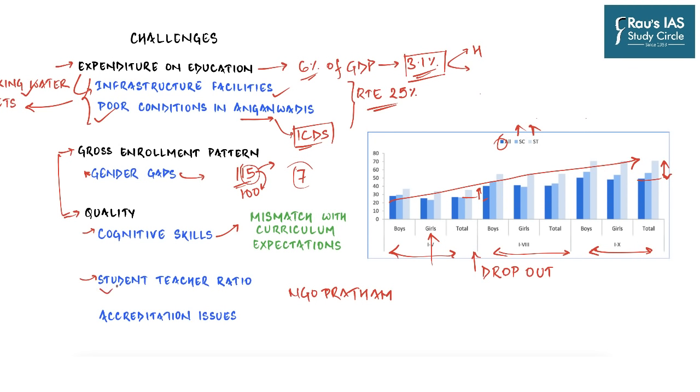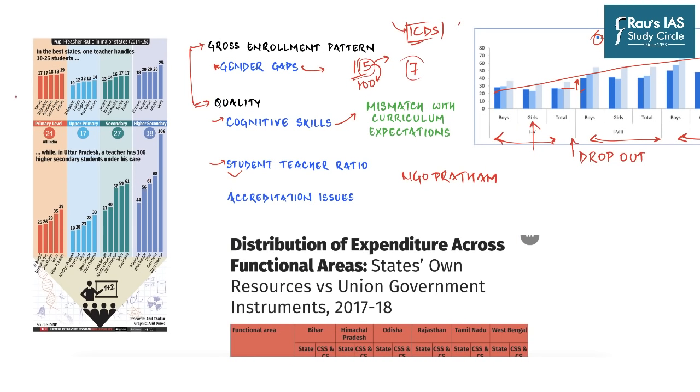Then our country has a very unique feature of a very, very high student to teacher ratio. Now if you focus on this image over here, in the best states, one teacher handles around 10 to 25 students, which are of course Kerala, Rajasthan, Karnataka, Tamil Nadu, Odisha. While in Uttar Pradesh, a teacher has 106 higher secondary students under his care. So you can see that not only is there a wide diversity, but we know that the most students are enrolled in the state boards of UP, Jharkhand, Bihar, West Bengal, where the most care is needed. The situation is actually the worst.